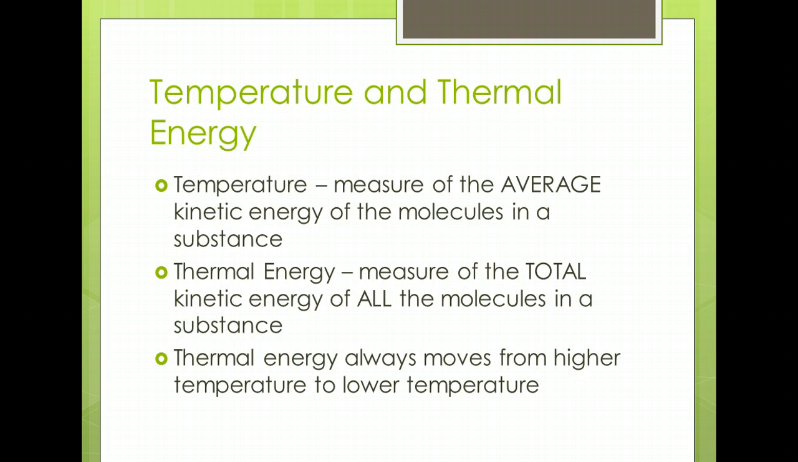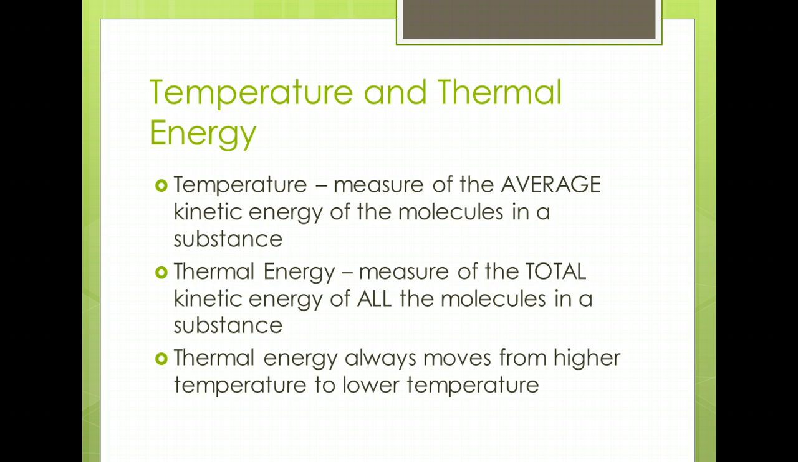Temperature and thermal energy. Temperature is a measure of the average kinetic energy of molecules in a substance. Remember, we said that kinetic energy is the energy of motion? We know that warmer molecules move faster, so they have more kinetic energy. Colder molecules move slower and have less kinetic energy. Thermal energy, in contrast to temperature, is the total kinetic energy of all the molecules in a substance. Total of all the molecules.